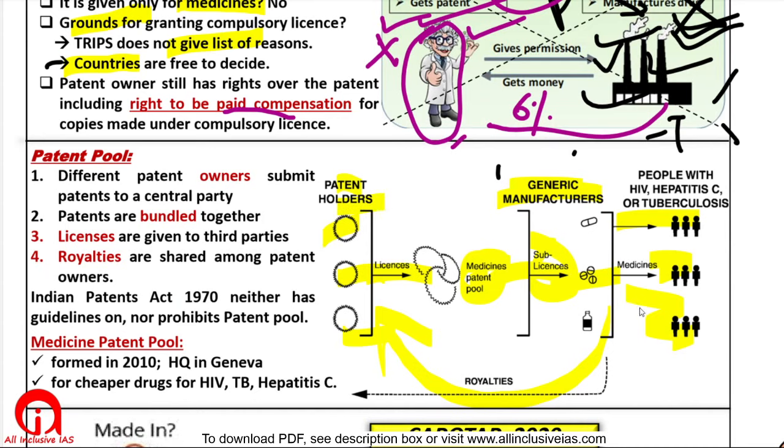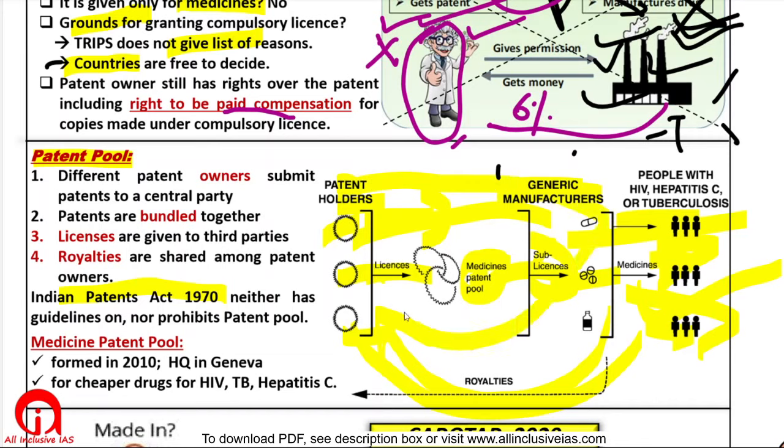So the thing is, things will be quite cheaper. They are not demanding a very high amount. They are simply saying that you take our patent, you sell it to the masses. Okay, you will earn less money. That's okay. We will take less money, but at least people will benefit. Right? That is the concept of a patent pool. So the Indian Patent Act does not really talk about patent pools. It neither prohibits nor promotes it.